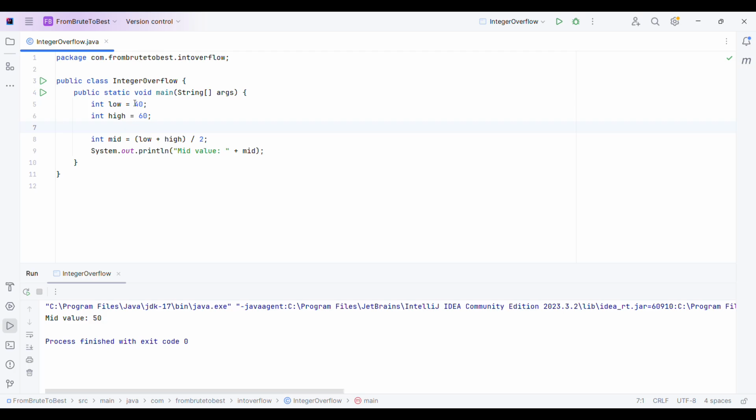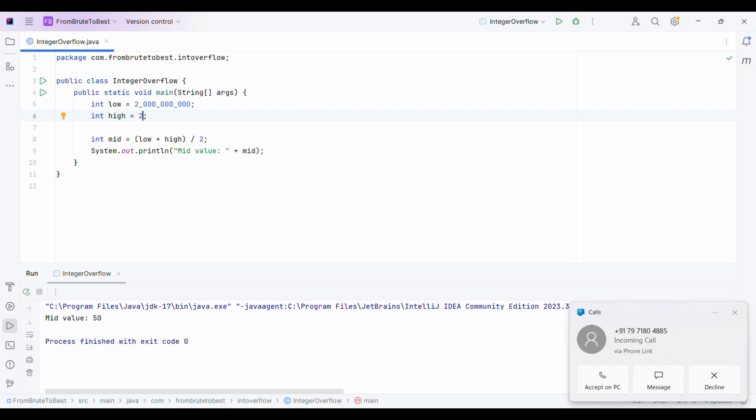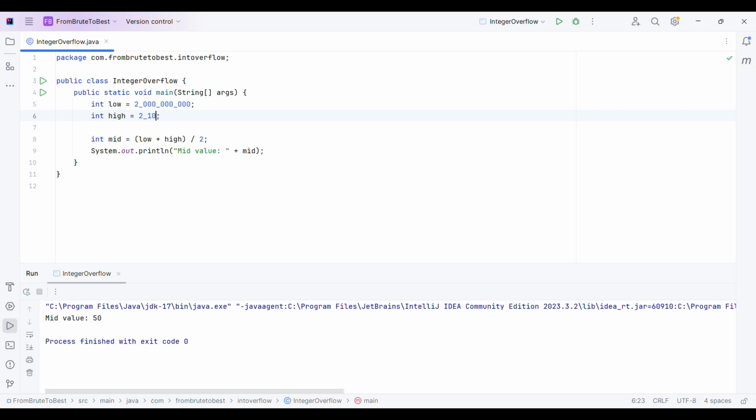Now the problem arises when the values of low and high are too big to calculate the mid correctly. For example, let me quickly give you a high number. So this is our value for low, and this is our value for high.